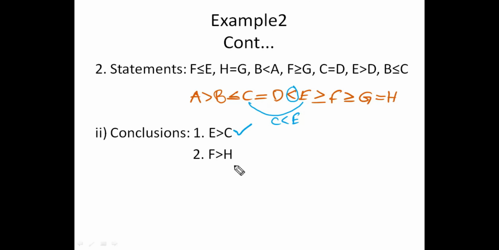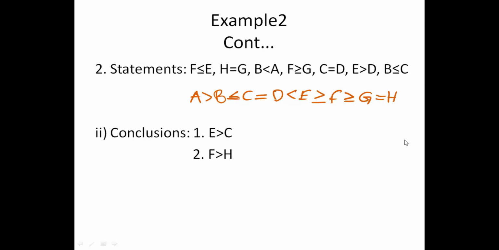Second, F to H. F is here, H is here. Between them, is there any opposite polarity? No. If there is no opposite polarity, all are the same polarity, and with at least one greater than, the result must be greater than. If there is no greater than, the result will be greater than or equal to. So F is greater than or equal to H is our result, but here only greater than is given. So it is a 50% solution, not 100%.